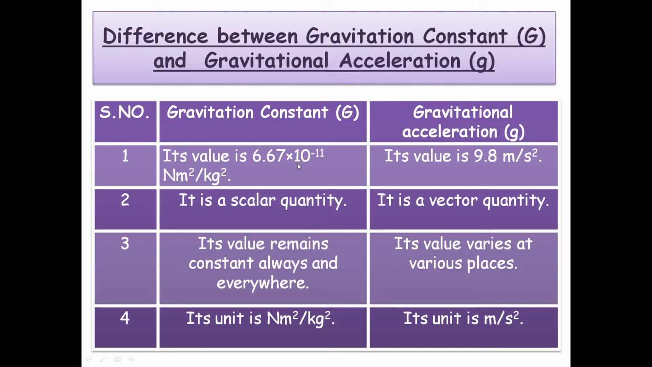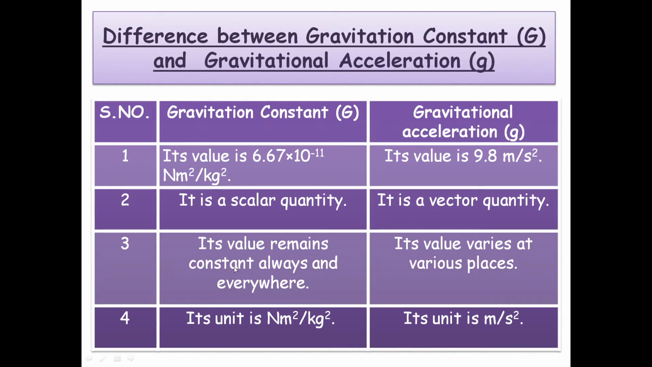Second point, universal gravitational constant is a scalar quantity, whereas acceleration due to gravity is a vector quantity. Remember what is scalar and what is vector quantity? Yes, scalar quantity has only magnitude and no direction, whereas vector quantity has both magnitude and direction.